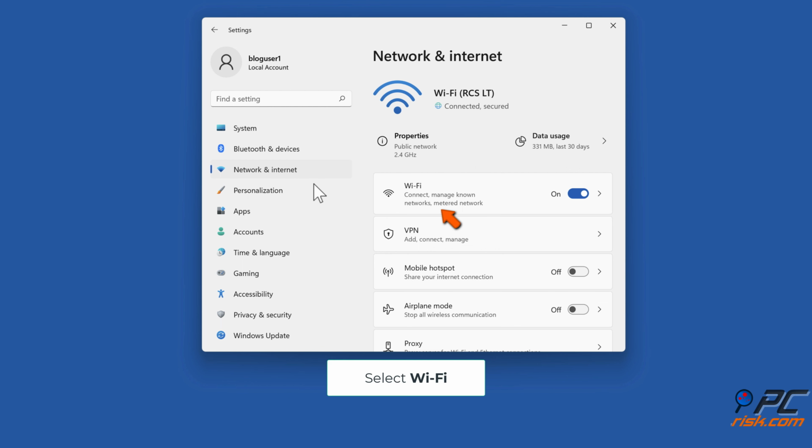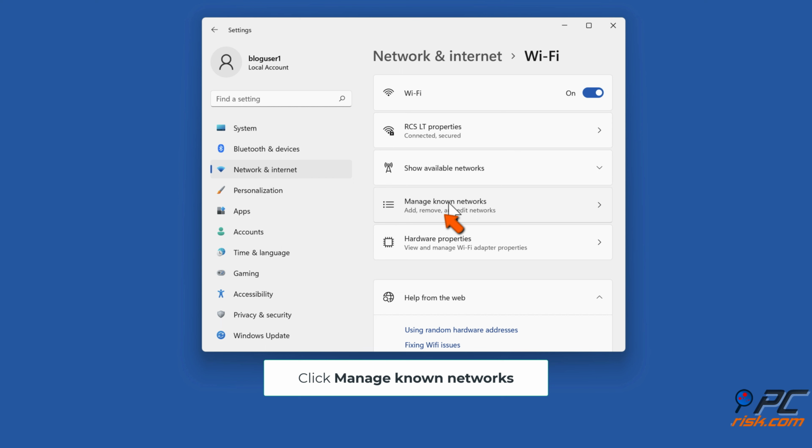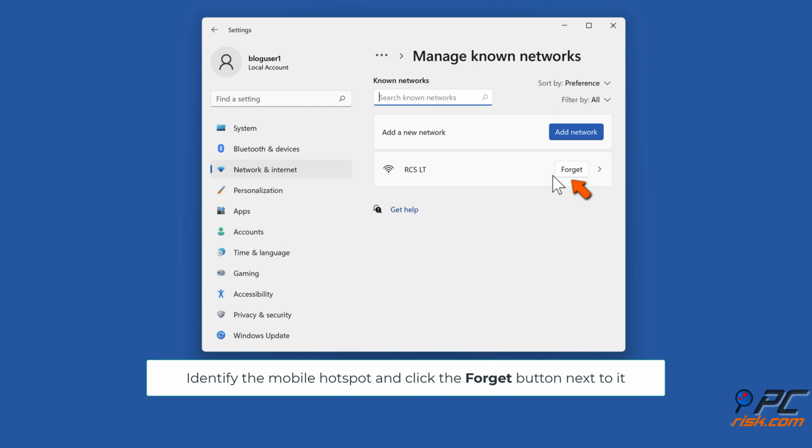Select Wi-Fi. Click Manage Known Networks. Identify the mobile hotspot and click the Forget button next to it.